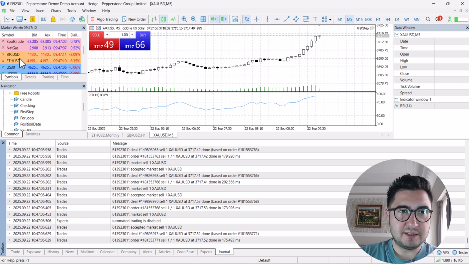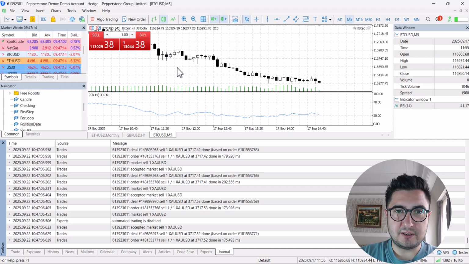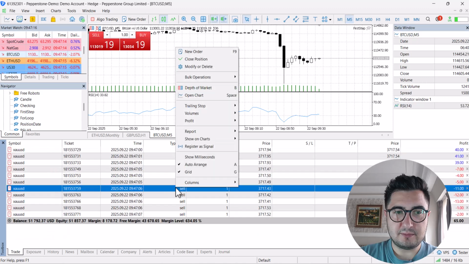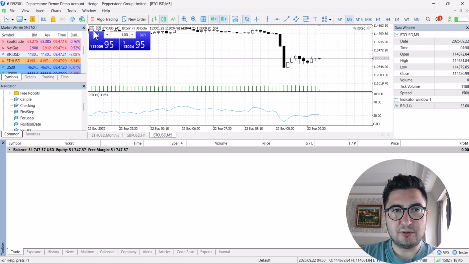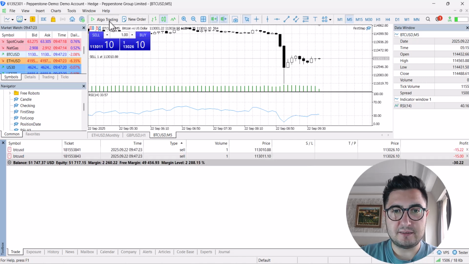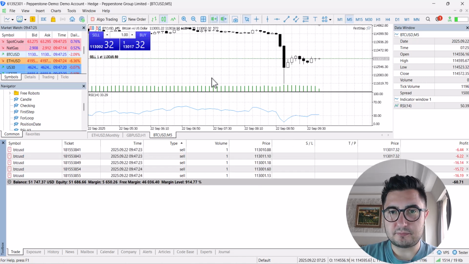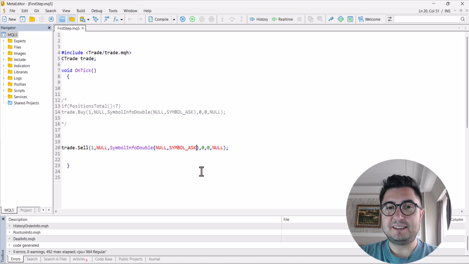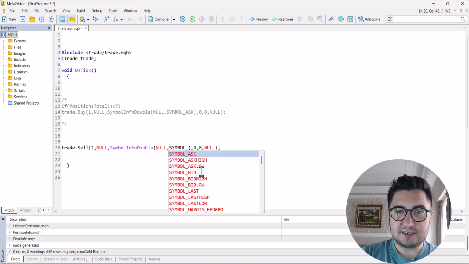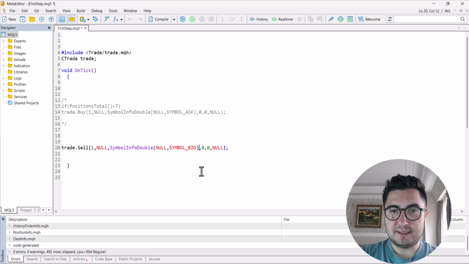Let's move to some other products such as Bitcoin. Let's open some positions on Bitcoin too. Now the expert is working on Bitcoin, as you see. So as you see, it's not that hard. You also just learned by yourself how to open a sell position. Only there is a little mistake here. The sell position has to be opened with the bid price instead of ask, so I should change it to bid to be able to catch the correct level.